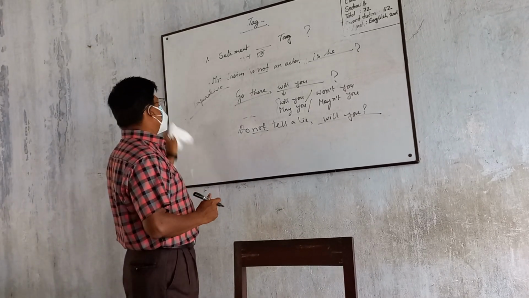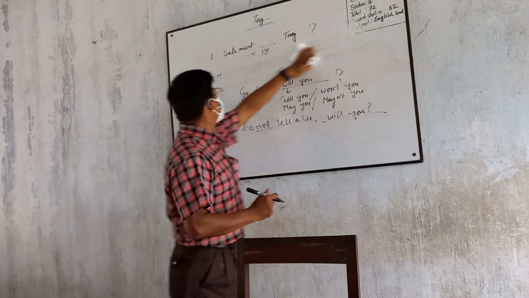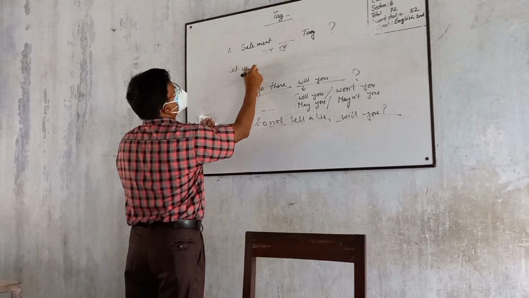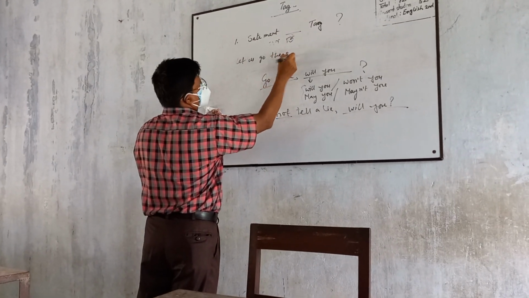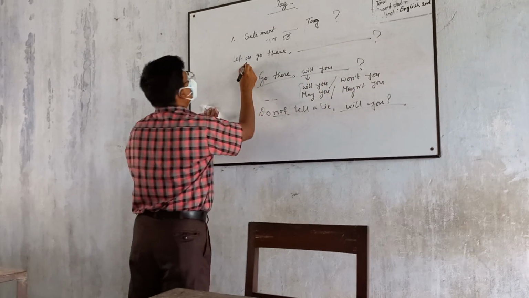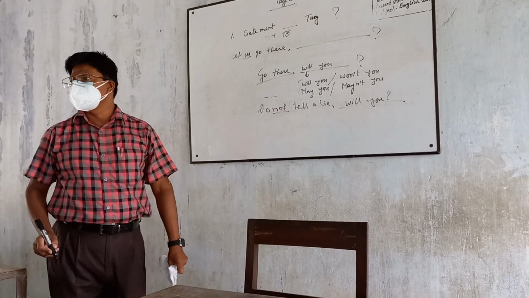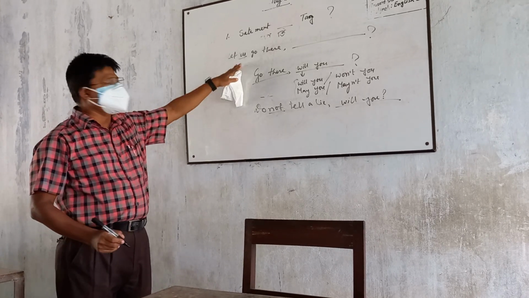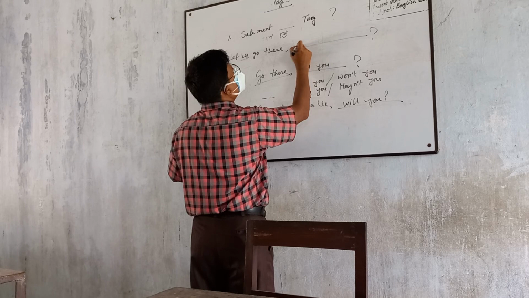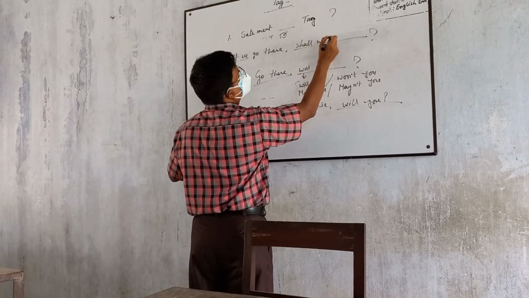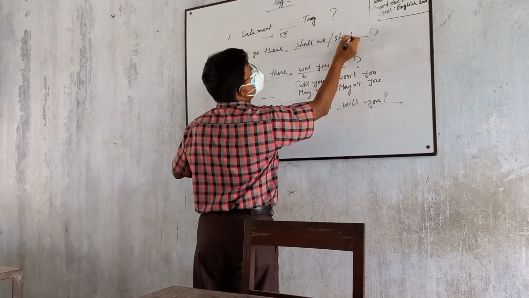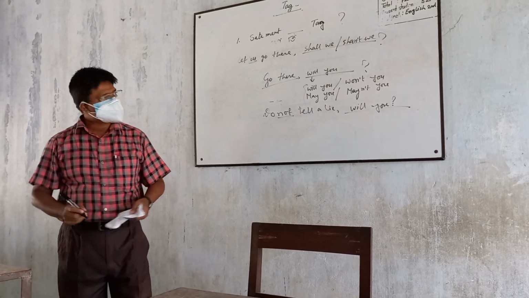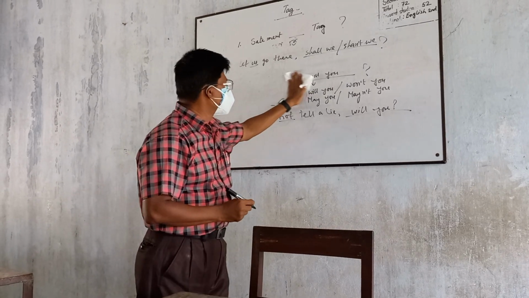But whenever you find the subject in the imperative sentence, like "let us go there", as we ask in a subjective form, it will be we. And shall we. Have you got my point?